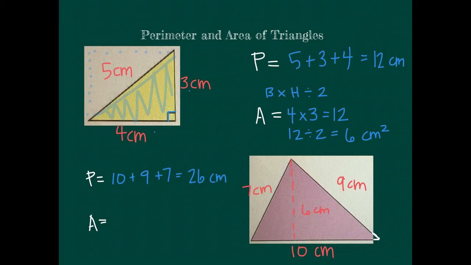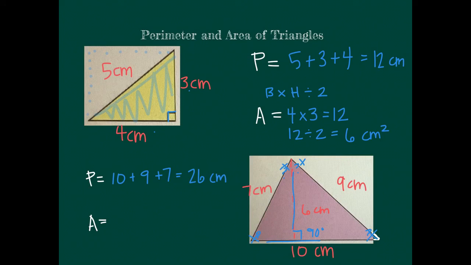For area, first thing you need to look for is that perpendicular point, or the 90-degree angle. So is it here? Nope, that's definitely less than 90. Here? Less than 90. Here? Less than. How about here? Less than. Okay, so this is why they gave us the dotted line, because right here I see the 90-degree angle. So we'll be using the 10 and the 6 here, because that creates that 90-degree angle.